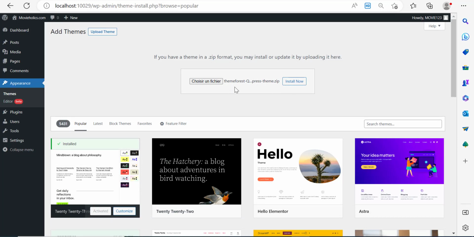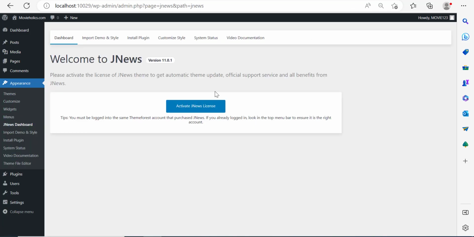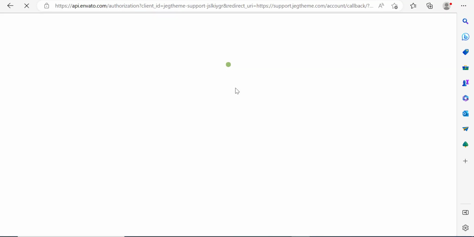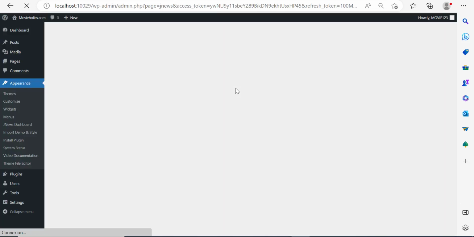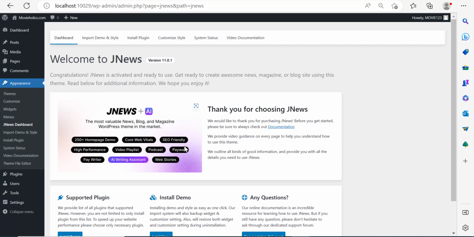Once you've chosen the right file and uploaded it, click on install now. Right now the theme was installed. It just needs to be activated. So click on activate. And right here, they're asking us to activate the license. I'm going to click on activate the Jnews license. Let's activate this license. Now it's already installed on another domain that I own, but normally I see that it was activated successfully now.